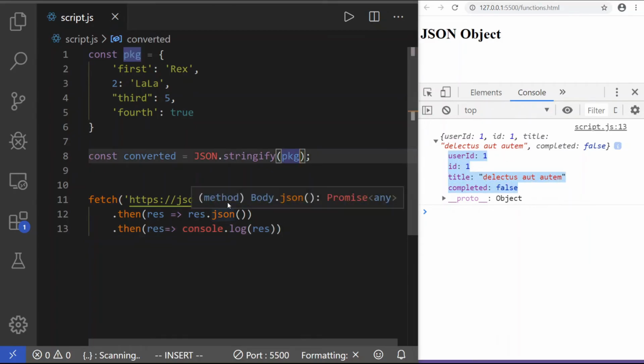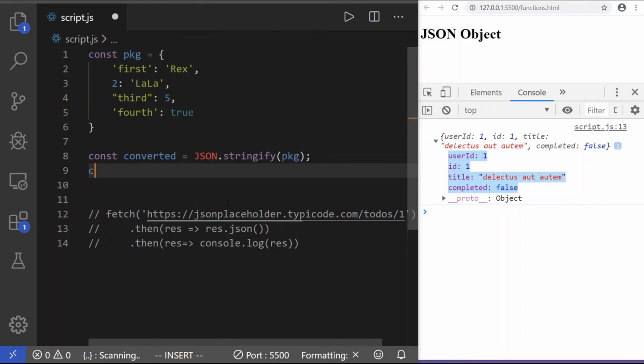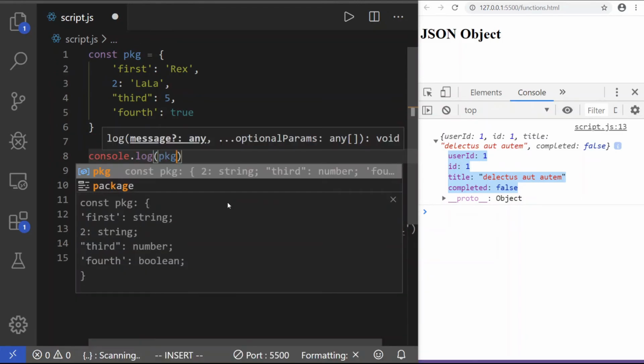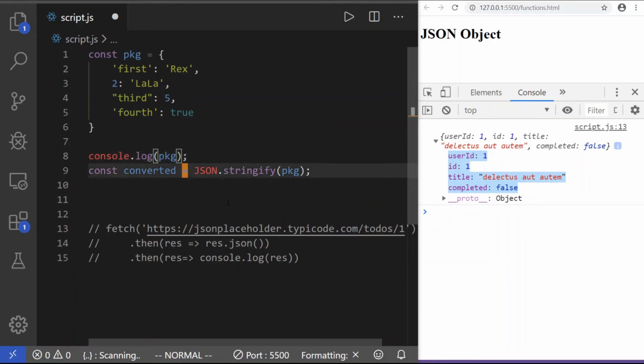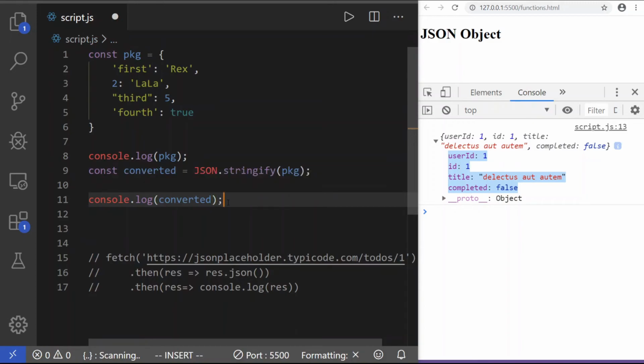I'll just show you without the fetch. So we have a converted guy here that we did. Let me comment this guy out. So this guy, I'll just console log out here. It's easier. Console.log pkg, which is just a regular JavaScript object. We'll do console.log converted, which is a JSON object.